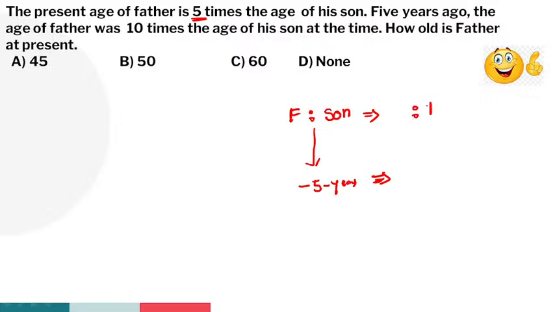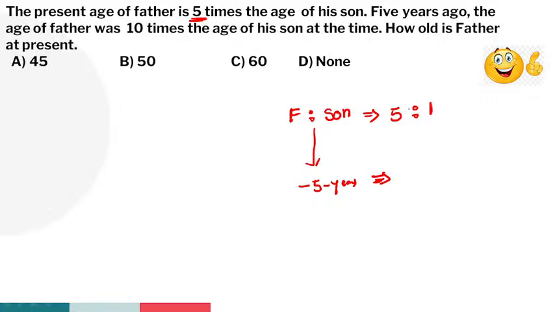Let it be 1, guys. Here I'm going with the shortcut method. That's why I'm using 1. Son's age we don't know, let it be 1. Father is how many times? 5 times. 1 into 5, 5. So 5 is to 1. Any doubts regarding this point, guys?